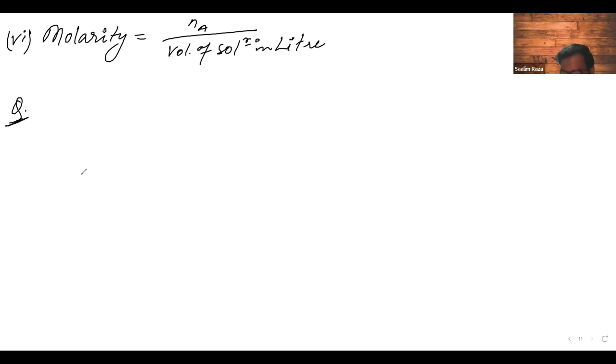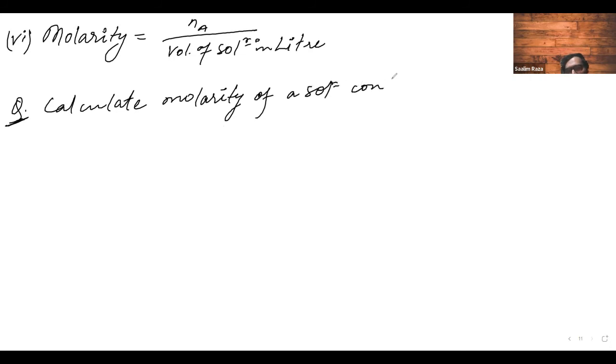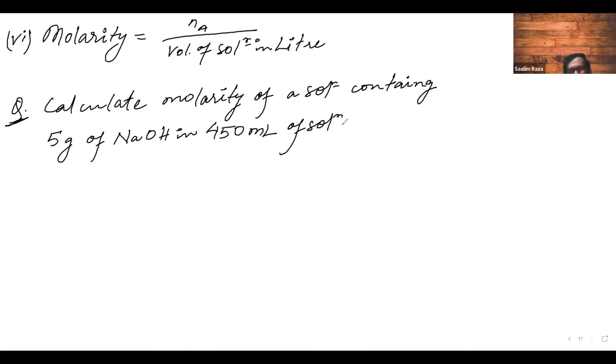So calculate the molarity of a solution containing 5 gram of NaOH and 450 ml of solution.